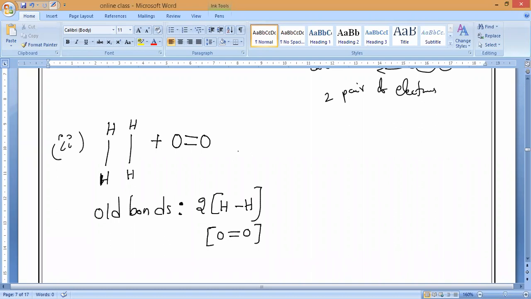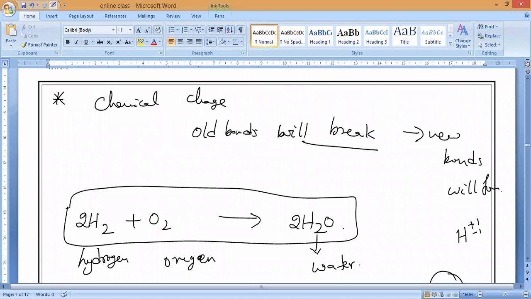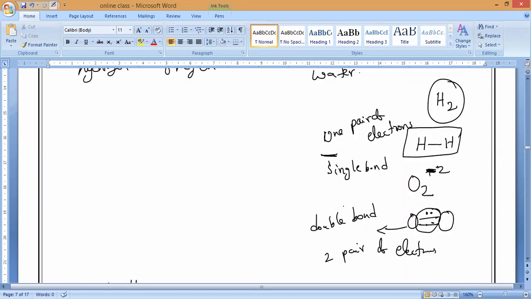Any doubts? Shruti, have you understood? You asked me the question, correct. Now you can see, what is it forming? How many water molecules are they forming? Check it. Samaya? Two. So 2H2O is forming.